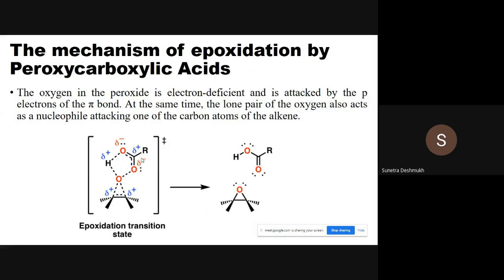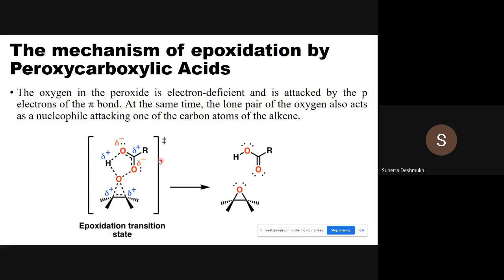This oxygen atom breaks from the oxygen-hydrogen bond and the oxygen-oxygen bond. As we know, the oxygen-oxygen bond is weak, so it will break easily. In that way the carbon-carbon double bond is abstracting this oxygen atom.